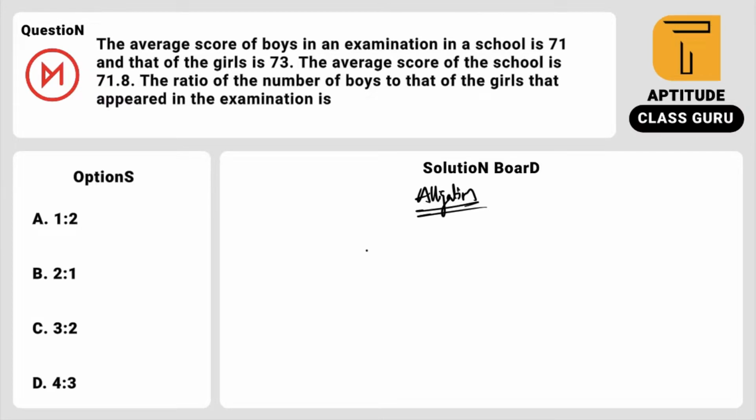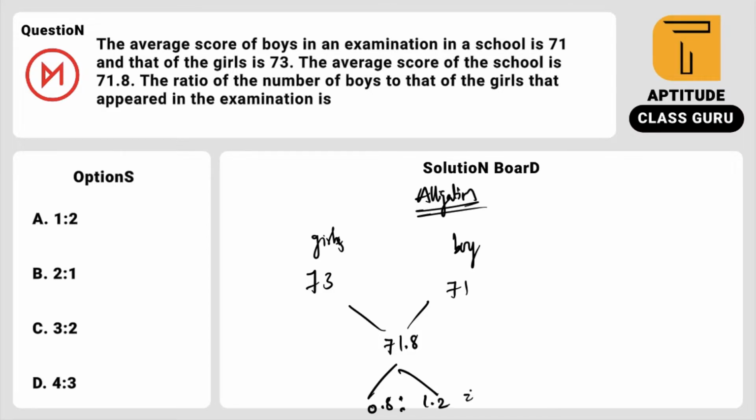So 73 is the girls' average and 71 is the boys' average. If they are combined together, the resultant average is 71.8. So this alligation rule will give you the ratio easily. What is the difference? 71.8 minus 71 is 0.8, so this is the girls' part, and 73 minus 71.8 is 1.2. So the ratio is 0.8 to 1.2; 4 goes into 0.8 two times and into 1.2 three times. So 2 is to 3, girls versus boys.